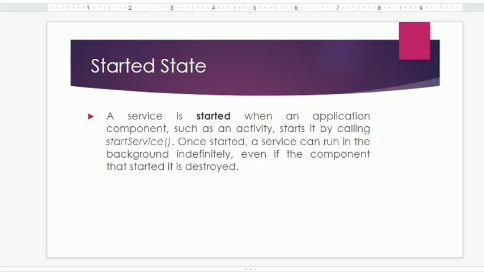So what is the started state? A service is started when an application component such as an activity starts it by calling startService. In the previous lecture we discussed the activity, so I hope you covered that lecture in detail very carefully. You all know what an activity is, right? Activity is the user interface. So once it's started, a service can run in the background indefinitely, even if the component that started it is destroyed.